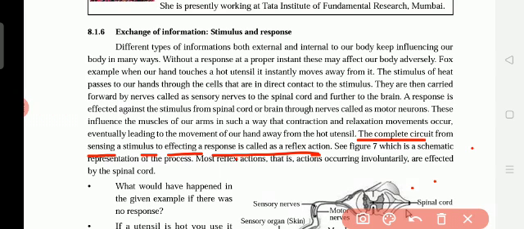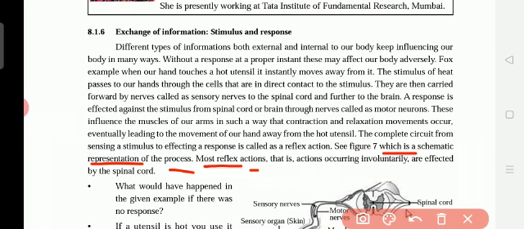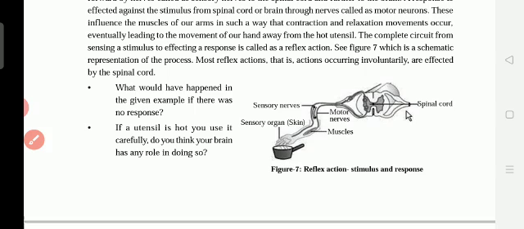When we respond to the touch, that full thing is called a reflex action. The complete circuit from sensing a stimulus to effecting a response is called a reflex action. Okay, see figure 7, which is a schematic representation of the process. Most reflex actions occur involuntarily or are effected by the spinal cord. Involuntary, actually, this is an involuntary action.